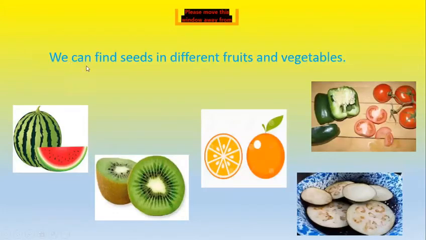Here you can see we can find seeds in different fruits and vegetables. Some fruits and some vegetables have many seeds, and you can use these seeds for a new plant. You can take a watermelon seed, you can take a kiwi seed, you can grow this. You can take an orange seed, you can grow this, okay?